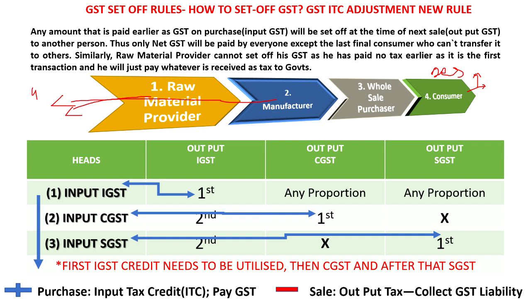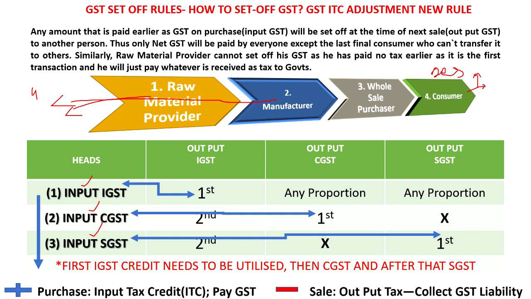Okay. Now coming to the different heads. Whenever a transaction happens at the time of purchase, there will be input IGST, there will be input CGST, and there will be input SGST.